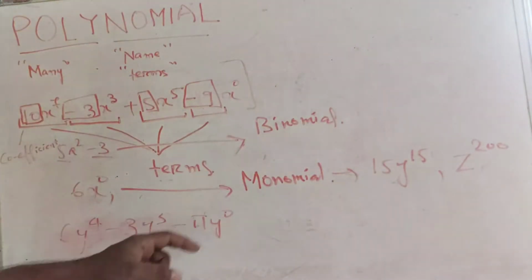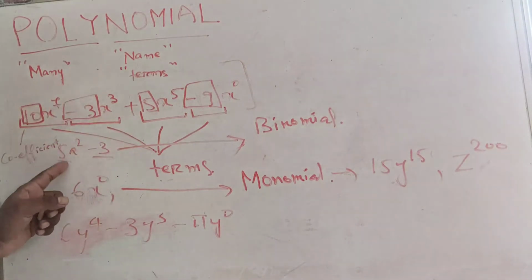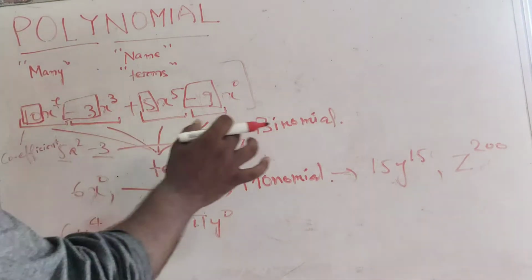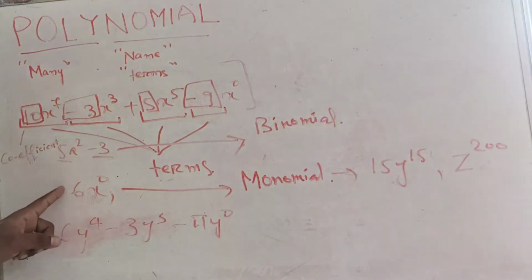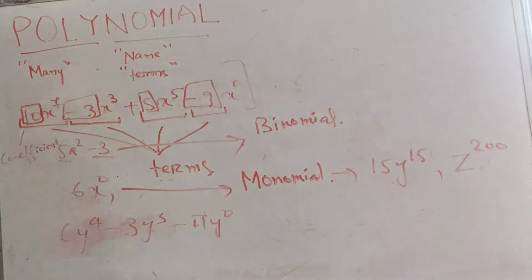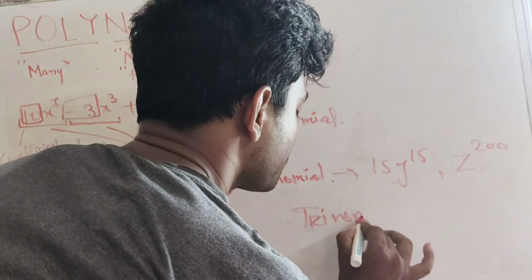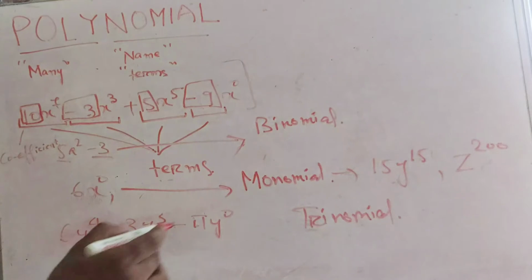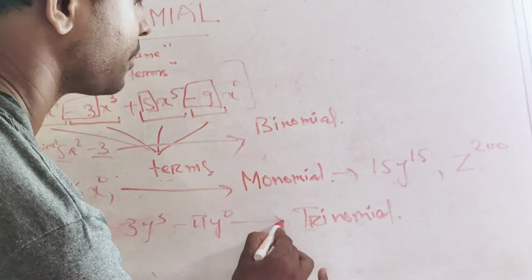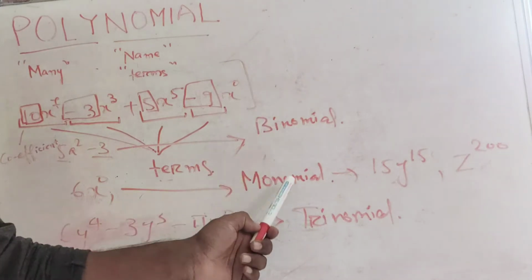Okay, so let me be very clear. These are all polynomials, but we have also subcategorized them in terms of the number of terms. This is a polynomial, but this is a two-term polynomial which we call a binomial. This is a polynomial, but this is a one-term polynomial, so we have named it a monomial. And also I think you are familiar with the word trinomial. A trinomial is a polynomial having three terms. So this polynomial has three terms, so this is a trinomial. Okay, so I think you are clear with binomial, monomial and trinomial.